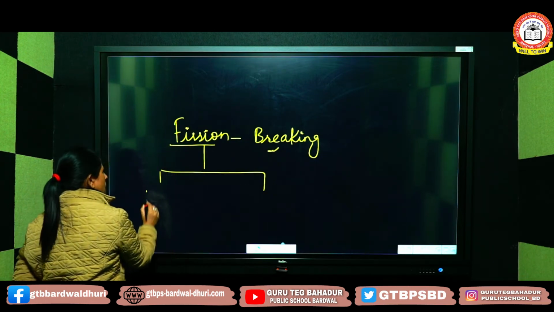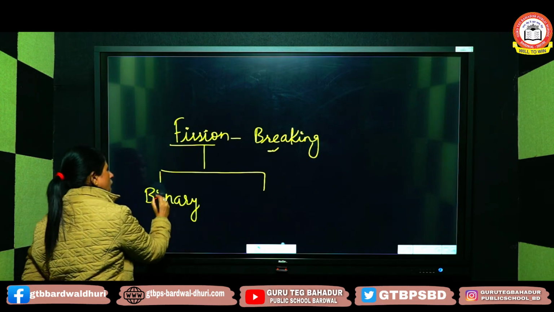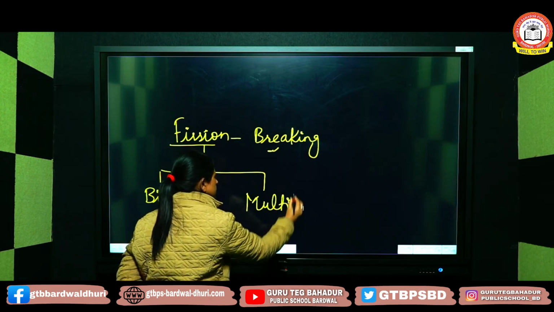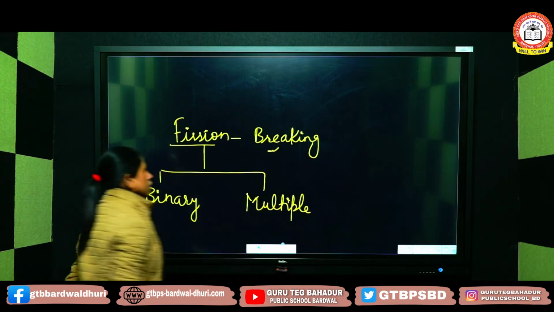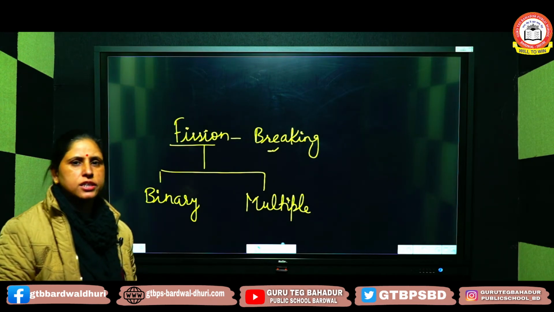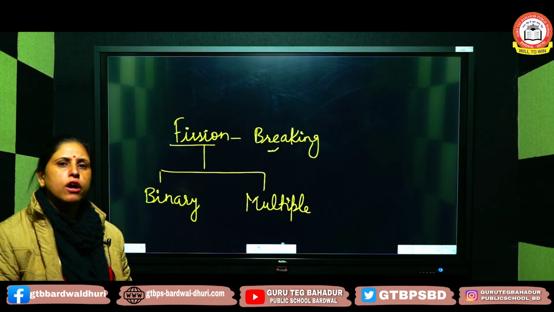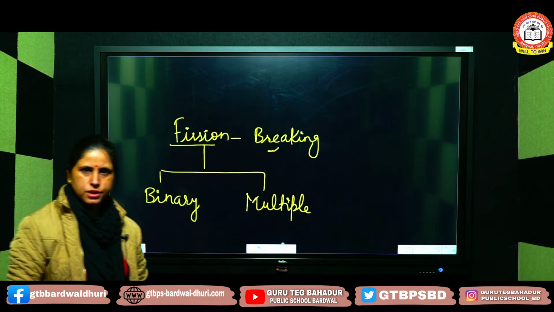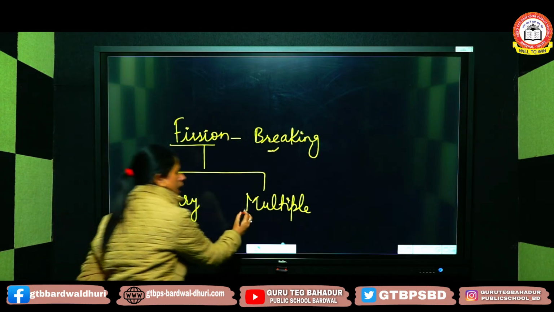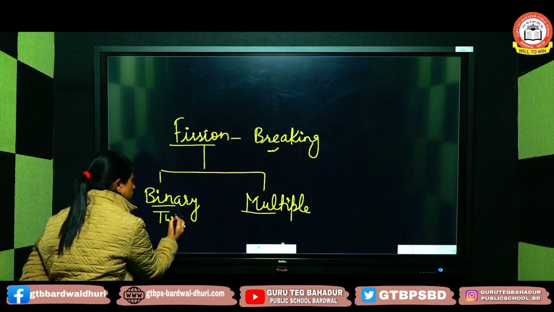These are binary fission and multiple fission. Fission is the process in which the parent organism splits or divides or breaks down into two or more new organisms. Binary means two.